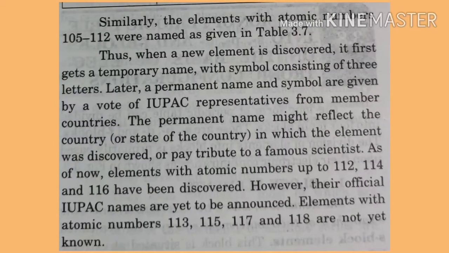All the numbers are formed by using the digits from 0 to 9, and that's why they gave an abbreviation for each digit from 0 to 9. For 0 we write nil, for 1 we write un, for 2 we write bi, for 3 we write tri, 4 we write quad, 5 we write pent, 6 we write hex, 7 we write sept, for 8 we write oct, and 9 we write enn.